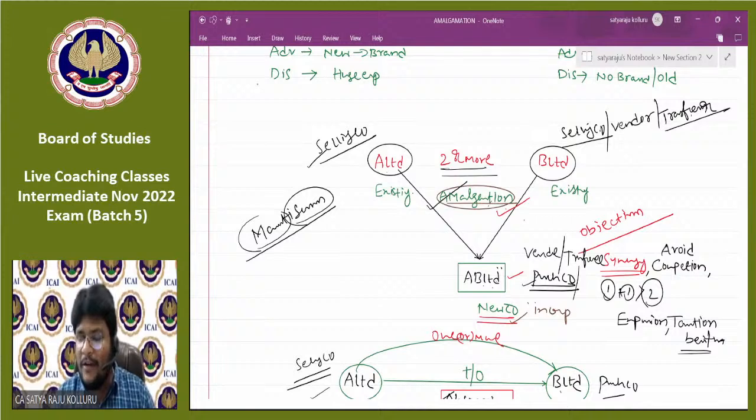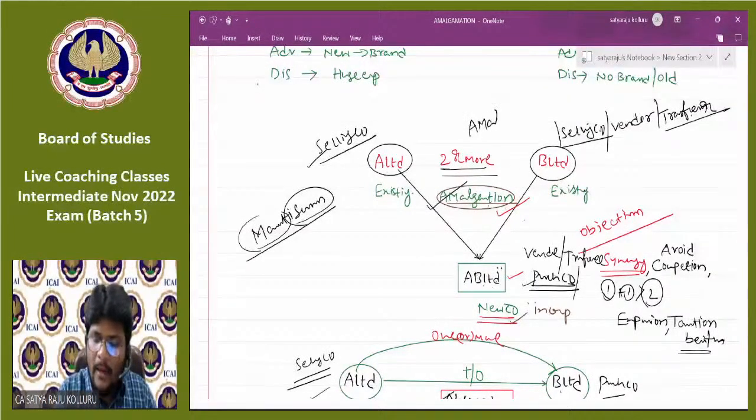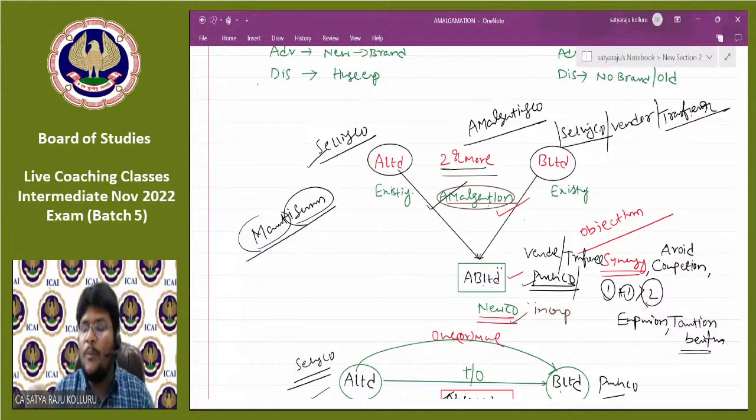And one more technical word, if you want, you can use: amalgamating company and amalgamated company. What is that? Selling company is known as amalgamating company, which is going to melt. That's why it is known as amalgamating company. AB Limited is an amalgamated company, which is a new company.